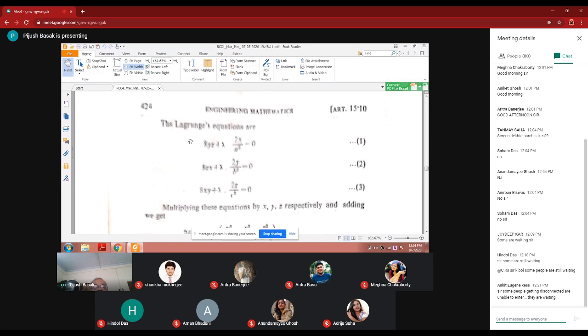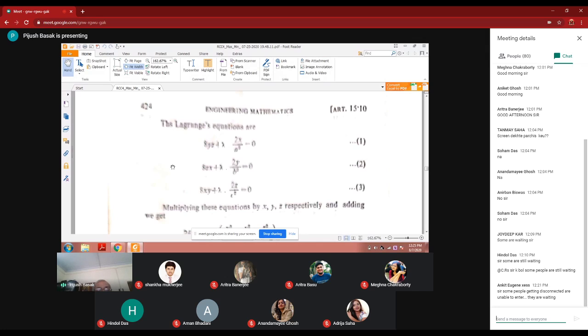The Lagrange equation is this: 8xy plus 4 lambda into 2x by a square is equal to 0. Three equations. Whenever you solve the Lagrange equation, you will get back this. So you will get back this. I think it is not difficult for you. If something is there, you can find it out, no problem, the Lagrange equation.